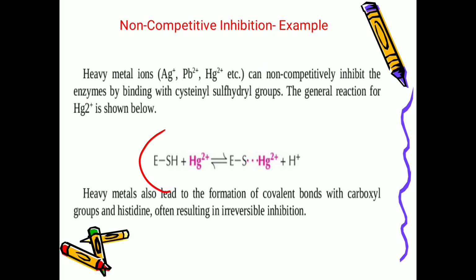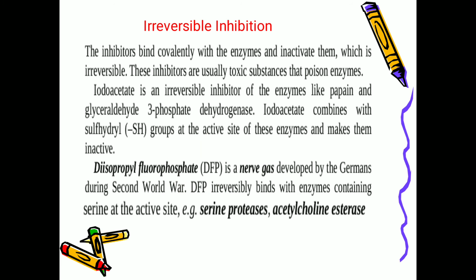So this is the enzyme which has the cysteine sulfhydryl group, and when mercury binds with the enzyme, it forms the complex, so that the active site is unable to bind with the substrate. These heavy metals also lead to the formation of covalent bonds with carboxylic groups and histidine, often resulting in irreversible inhibition. What happens in irreversible inhibition? Even if you remove the inhibitor, the reaction cannot proceed.